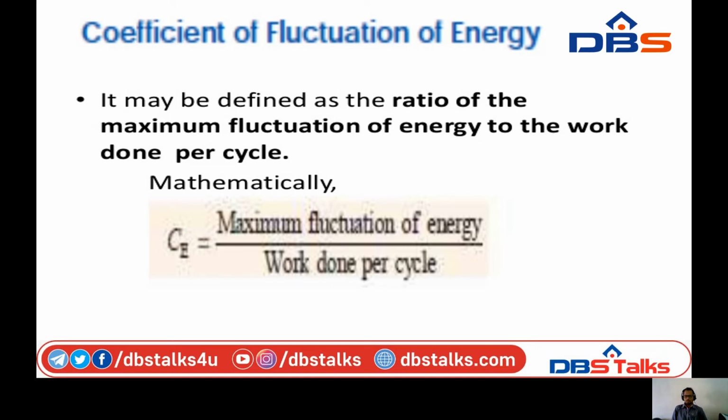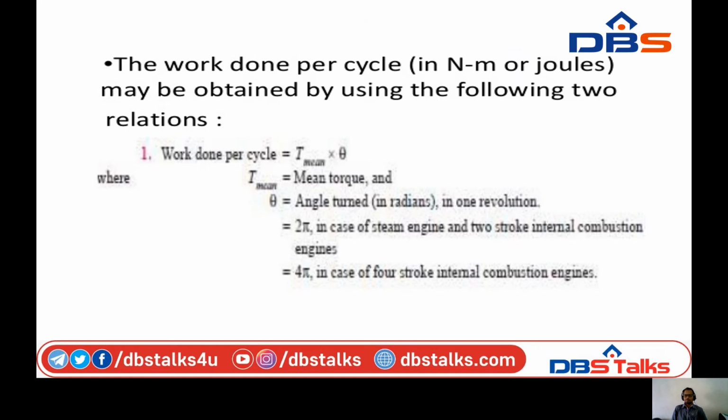First, work done per cycle equals T mean into theta, where T mean is the mean torque and theta is the angle turned in radians per revolution: 2 pi for a steam engine and 2 stroke IC engine, and 4 pi for a 4 stroke IC engine.